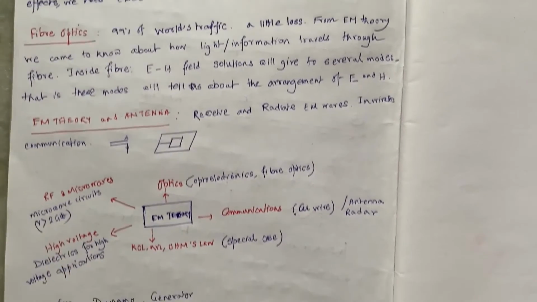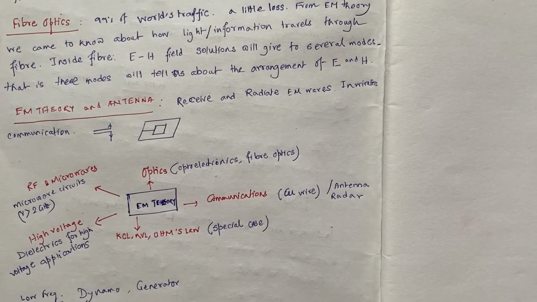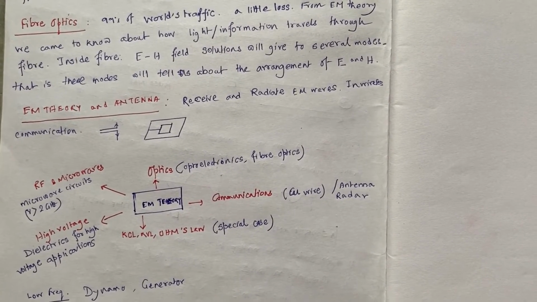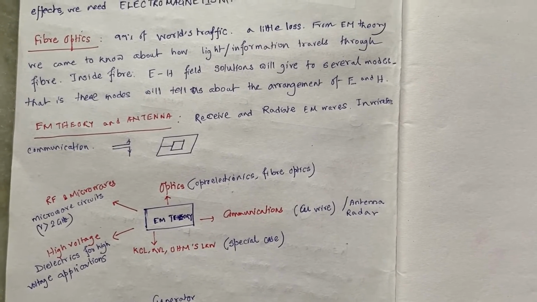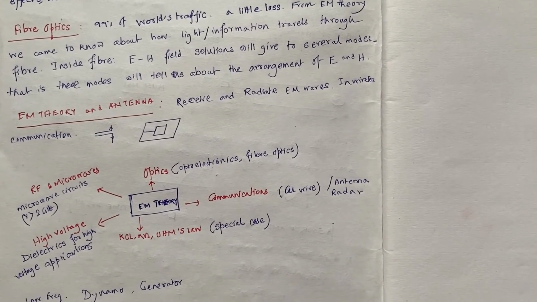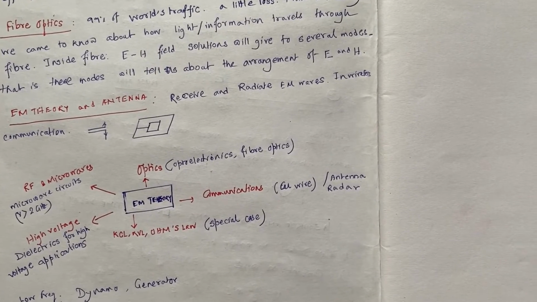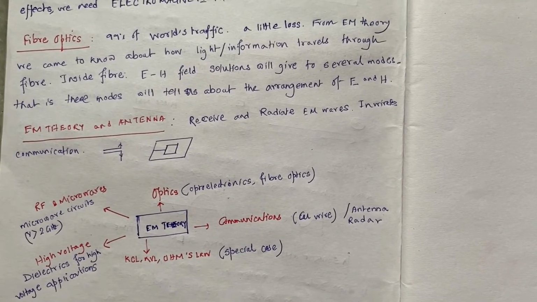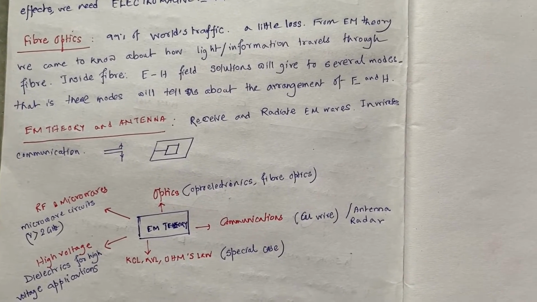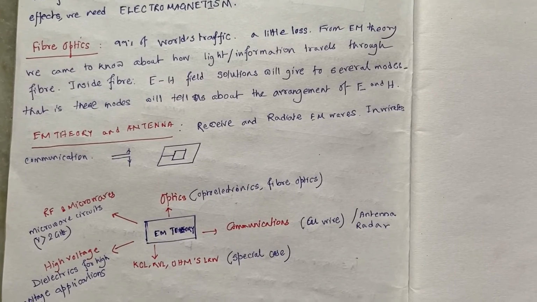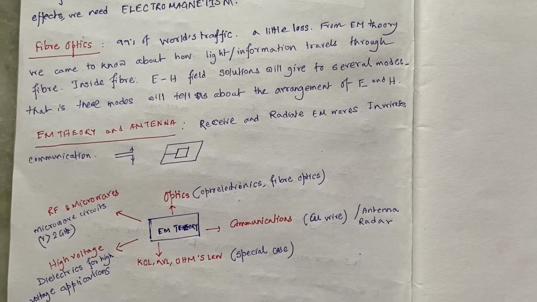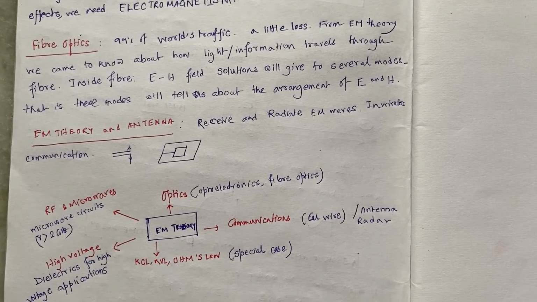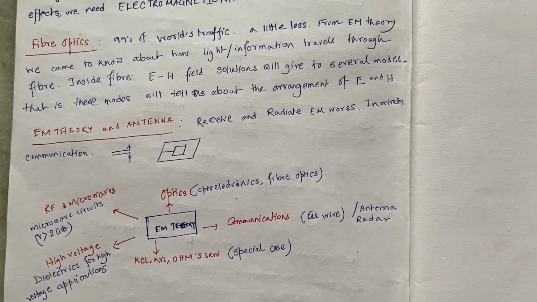There are also applications of electromagnetism in fiber optics. We know that 99% of world traffic is carried by optical fibers, because optical fibers offer very little attenuation, almost no energy loss. And from electromagnetic theory we came to know how electromagnetic waves actually travel inside these fiber cables.